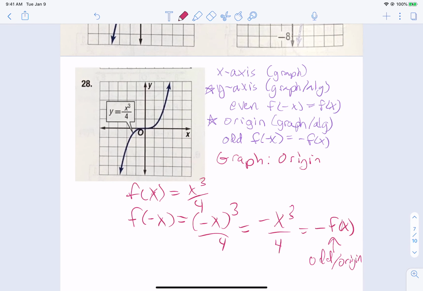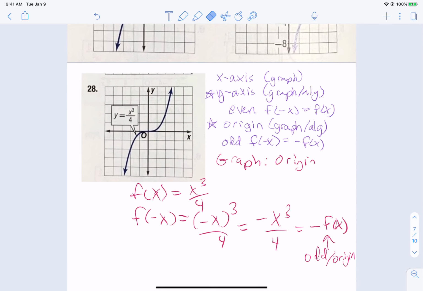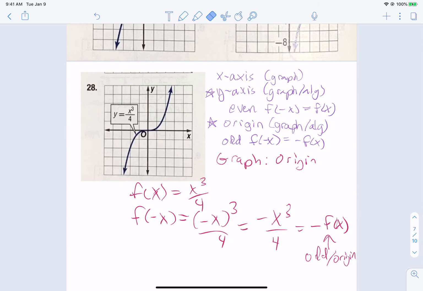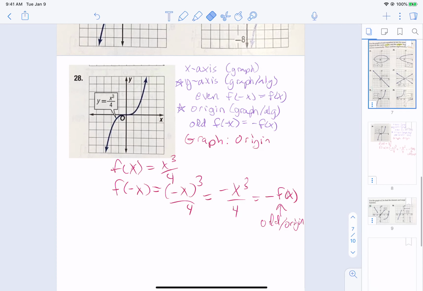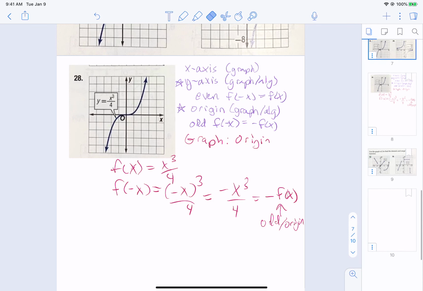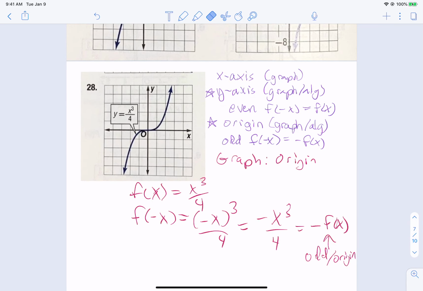Okay, so I call it the negative x test for your algebra. You're only checking the algebra if it's y-axis or origin. If it ends up being just x-axis, just say x-axis from the graph and be done with it. There's nothing I want you to check algebraically for that one. Okay. So that is the symmetry section. Does anybody have any questions about that? Okay, so that's everything new.